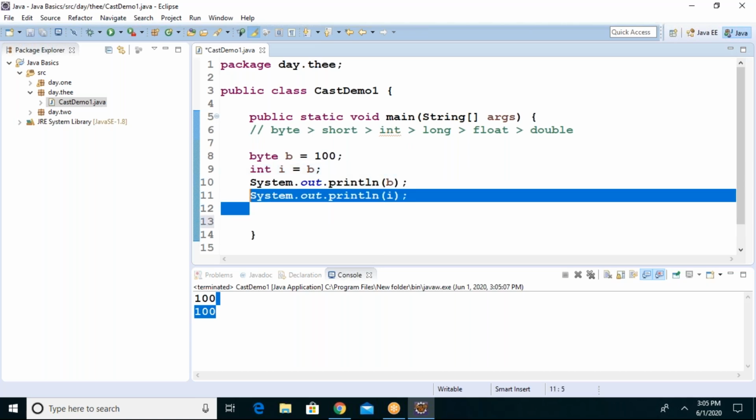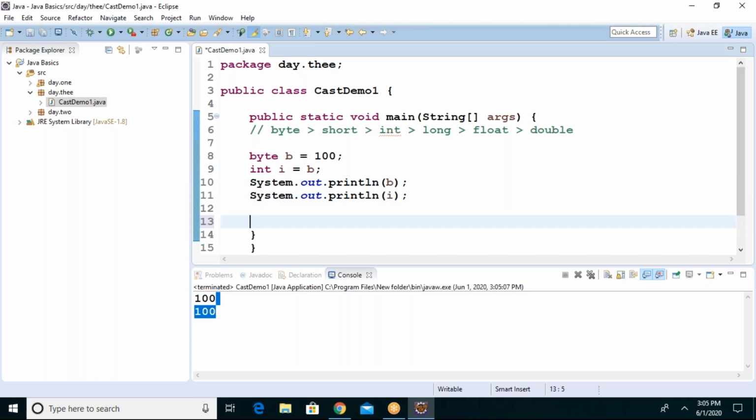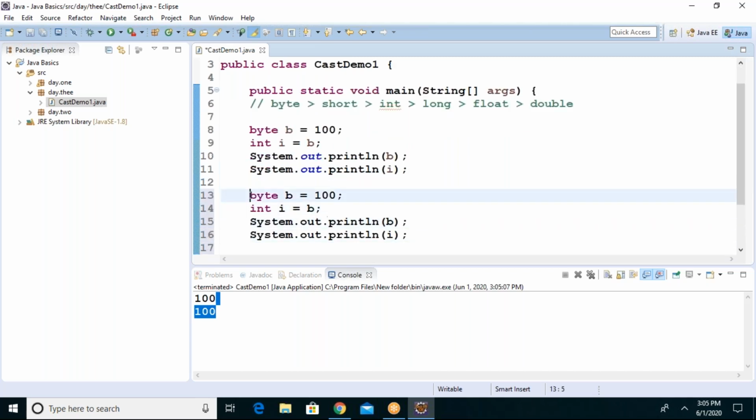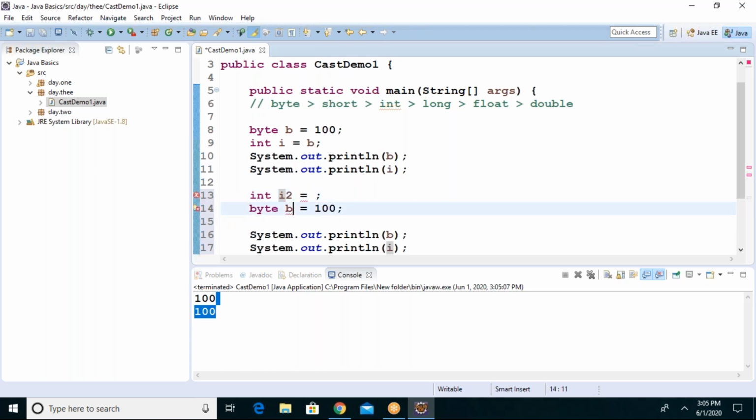But in the reverse direction, say there is a value which is an integer. Let me take i2 and b2, because we already declared i. So i2 equals 100. Byte can also store 100.